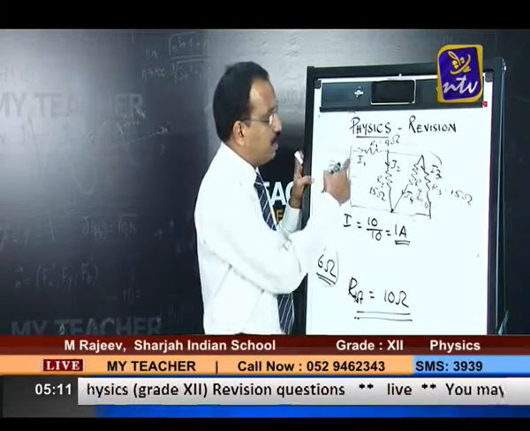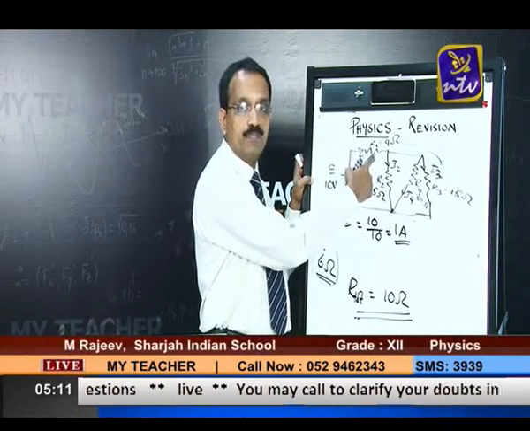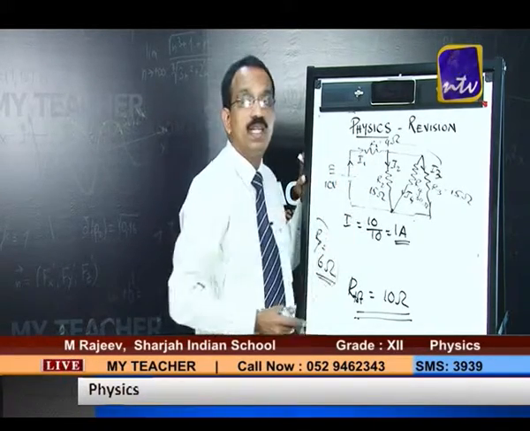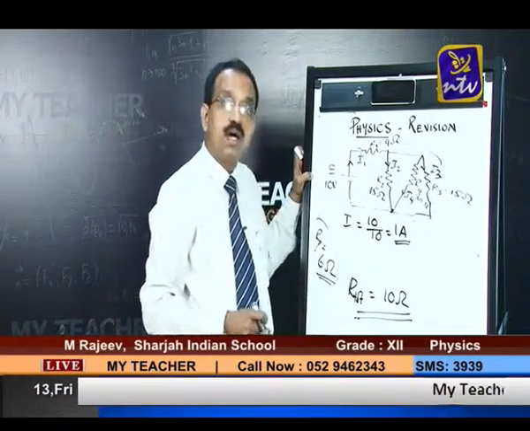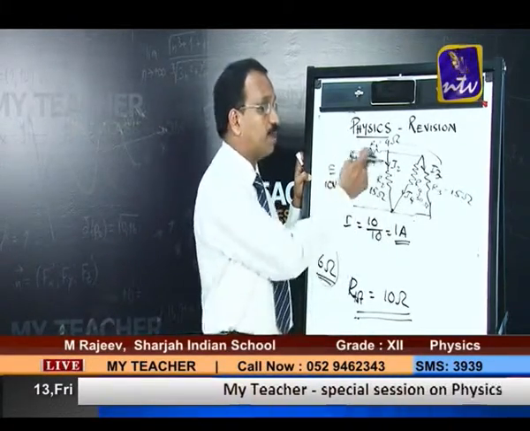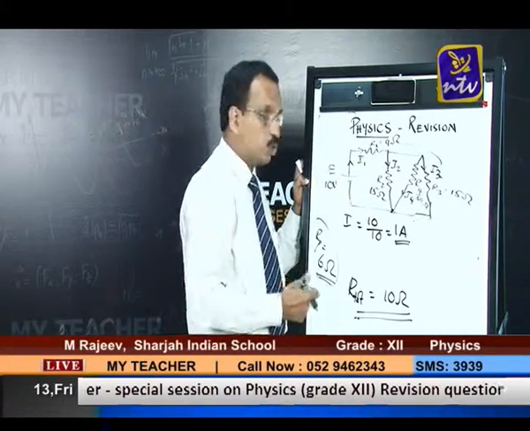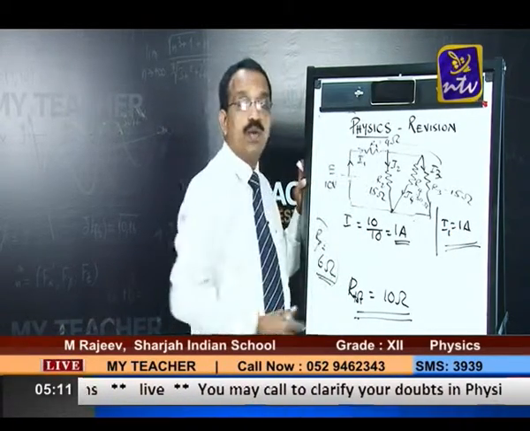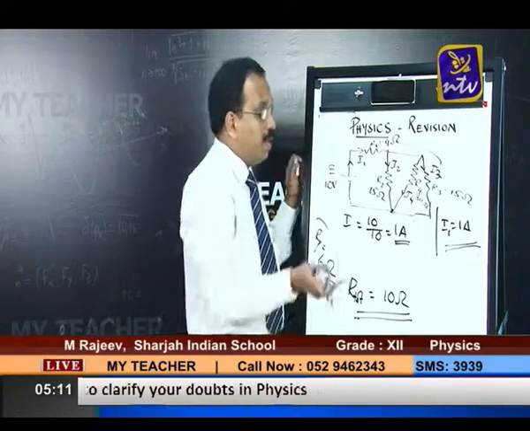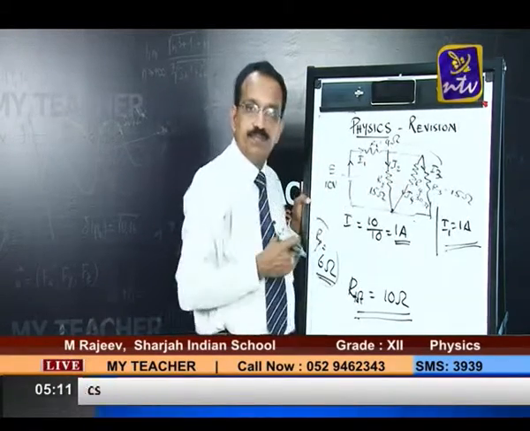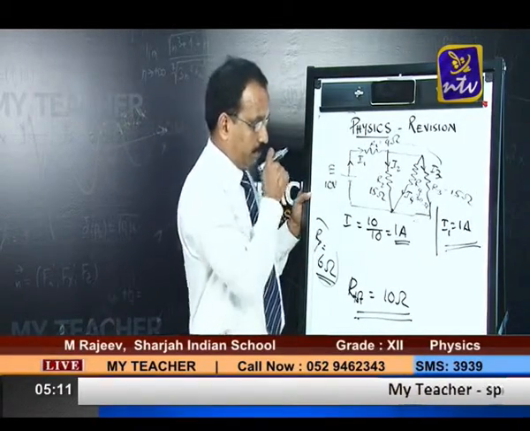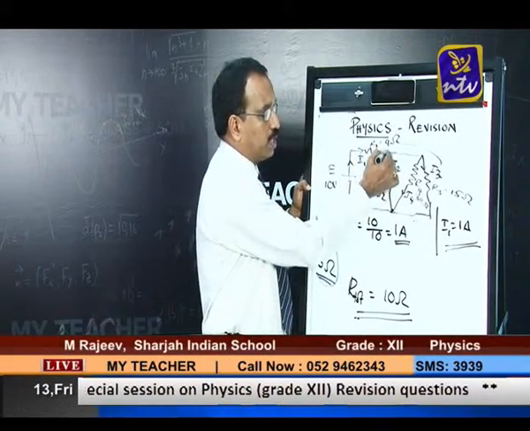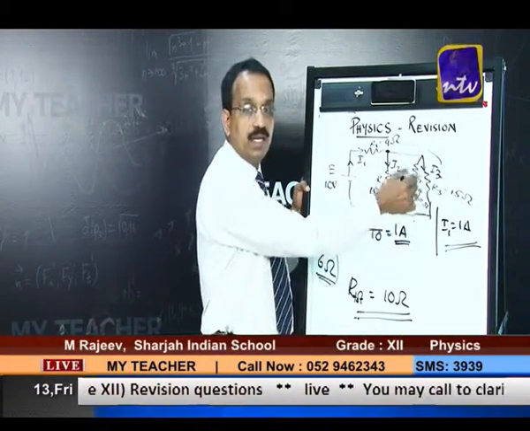But you can make out one thing, this resistance R1 is in series with this. So what's the answer there? R1 is in series with this means whatever current delivered from the battery is what is passing through the resistance R1. That is total current, that is 1 ampere. 1 ampere is what is passing through this. So we got one answer, that is I1 is equal to 1 ampere. This current is 1 ampere. Clear? Now we are going to find out current through all the 3. I2, I3, I4 and right. I2, how do you find? We can make out one thing, at this point this 1 ampere will be divided among the 3 resistors.